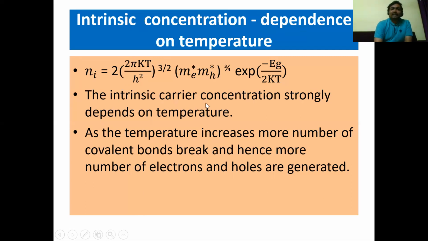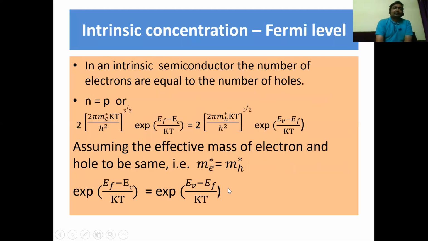The intrinsic carrier concentration strongly depends on temperature. So this n_i value depends upon the temperature. As the temperature increases, more covalent bonds break and hence more electrons and holes are generated. In an intrinsic semiconductor, the number of electrons is equal to the number of holes.